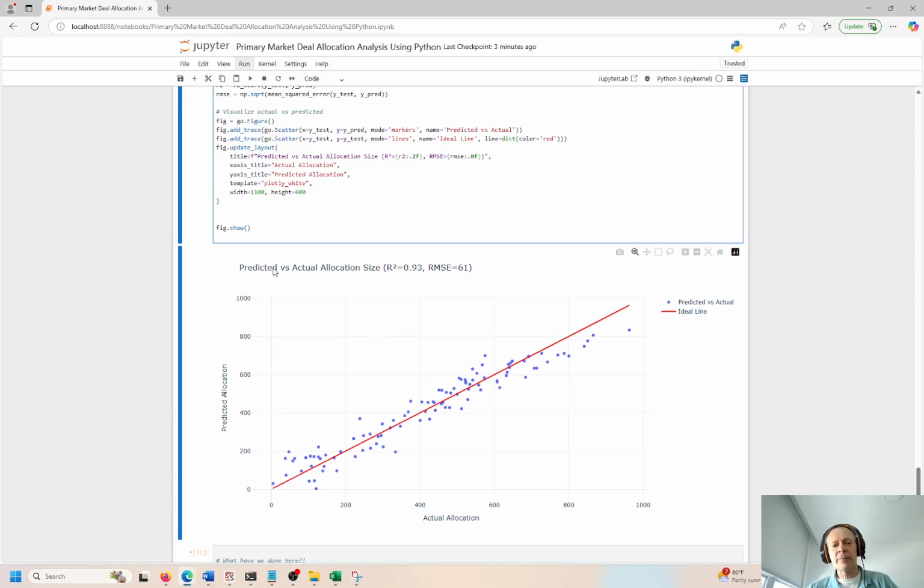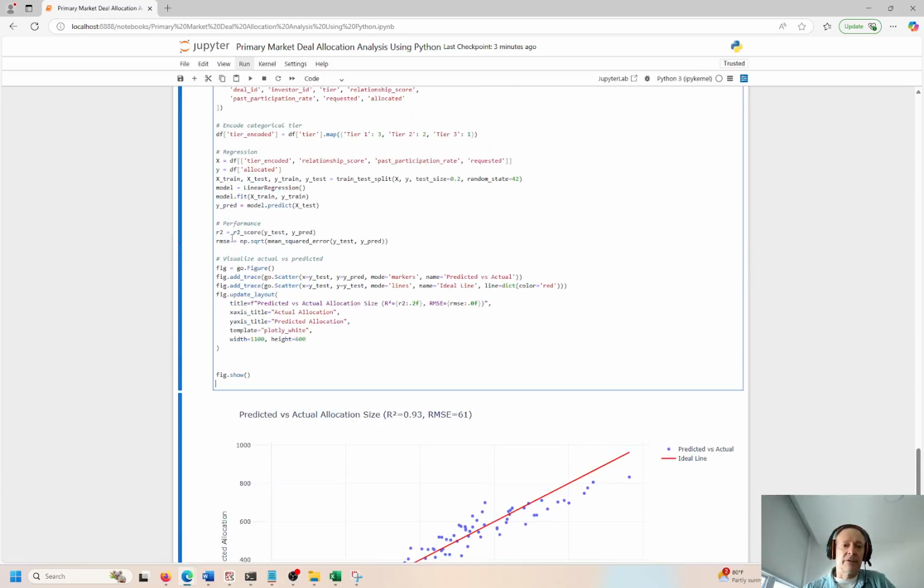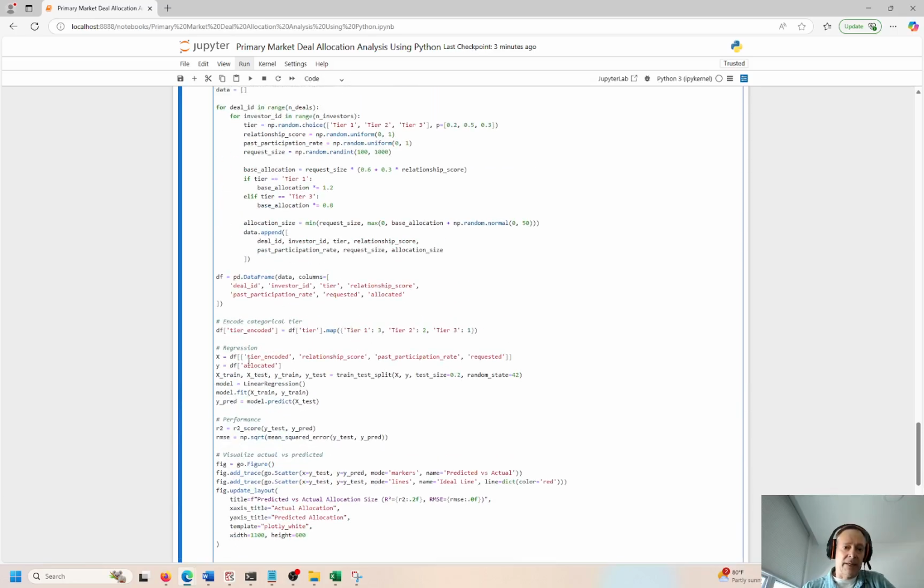And probably a good next step would be to use the trained and tested model. The model's fit right here. It's making predictions right here, just like you saw with the classifier. So it's ready to go. You can put in any type of data you want. I didn't do that in this video. I do that a lot, but not every single time.